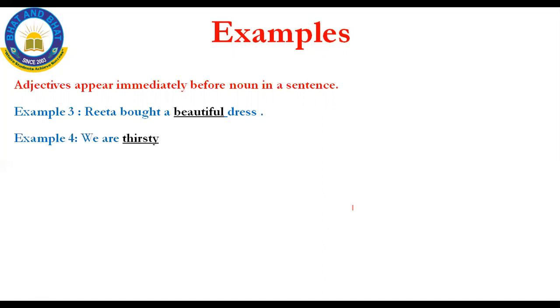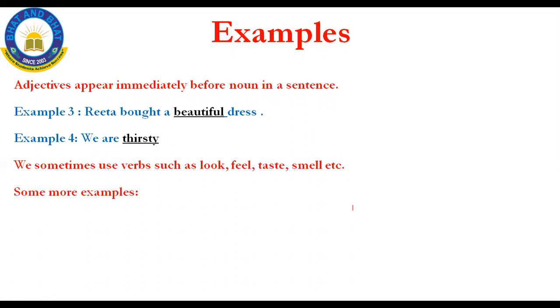And then the fourth one: we are thirsty. Sometimes we use verbs such as look, taste, smell, etc. This also comes under adjectives. We look happy today. I feel cold. This cake tastes good. Here happy, cold, good, all are called adjectives.